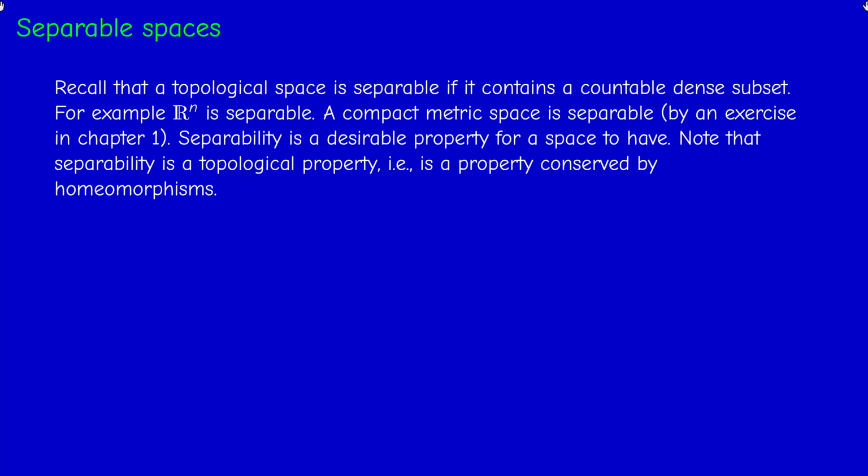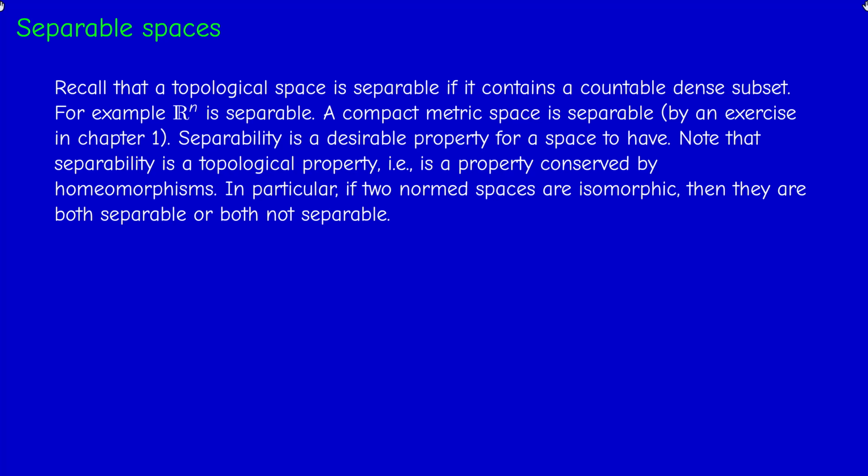And note that this property is what we call a topological property. So it's a property conserved by homeomorphism. So if two spaces are homeomorphic, then they are both separable or both not separable. So in particular, two isomorphic normed spaces are either both separable or both not separable.